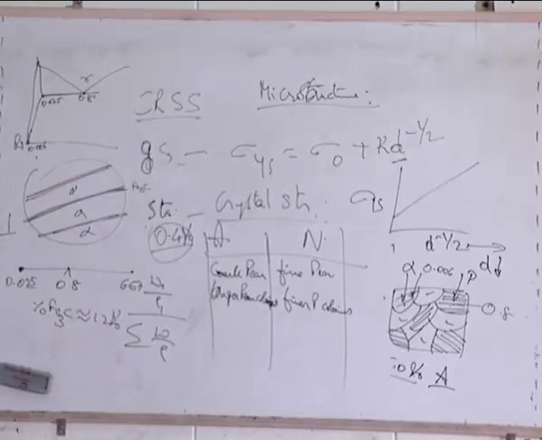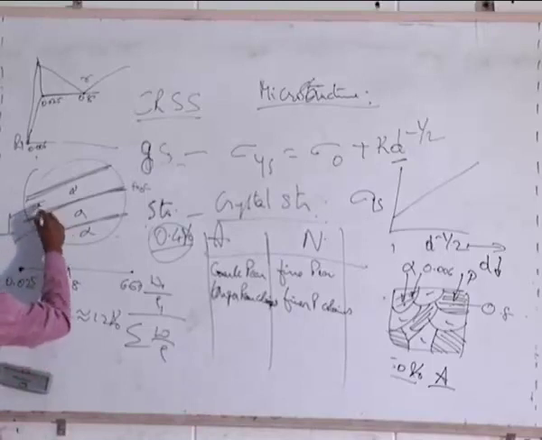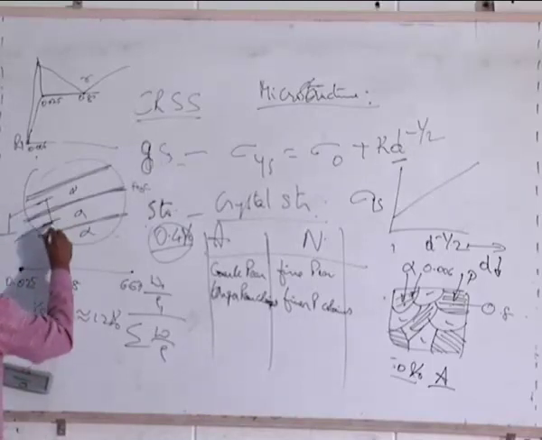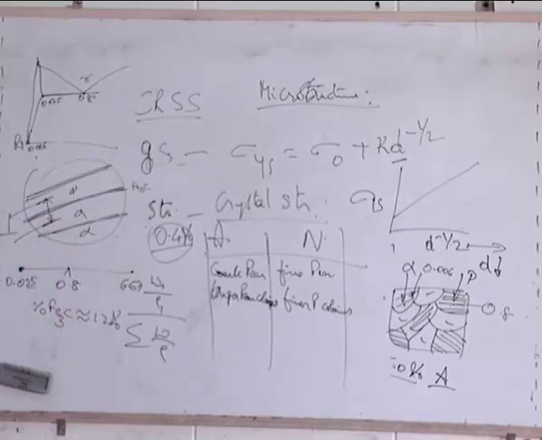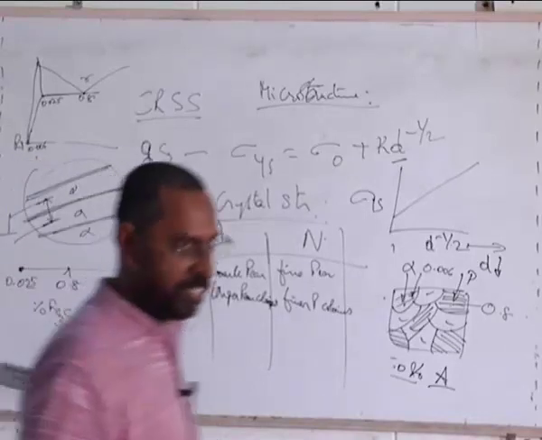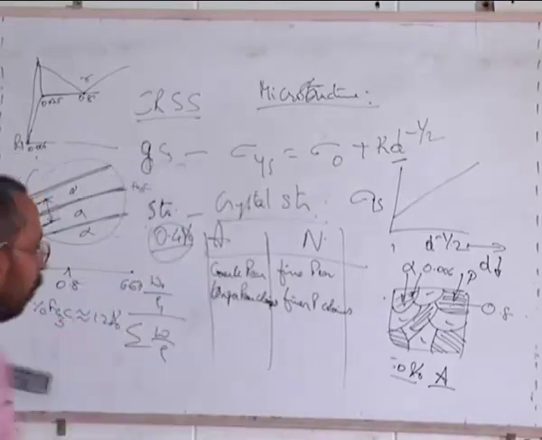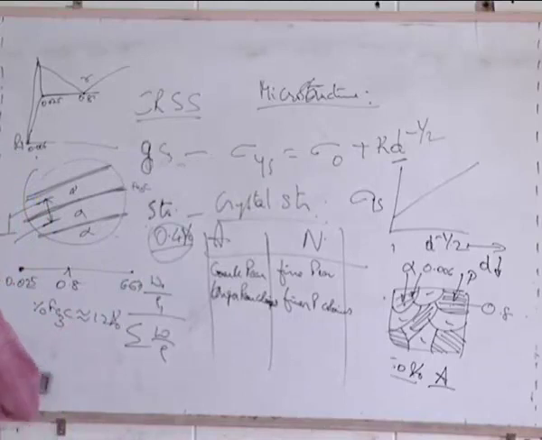Now the question is, when I say fine perlite and coarse perlite, I am talking about this distance, center of ferrite to center of ferrite. I use a terminology for that distance. What do we call it? Yes, all of you have this knowledge. This is called lambda, which we call the interlamellar distance. And when I say fine perlite and coarse perlite, it is this interlamellar distance I am referring to.